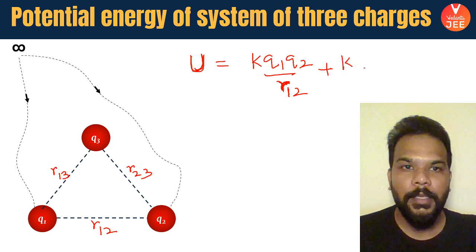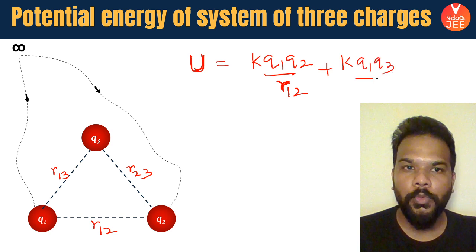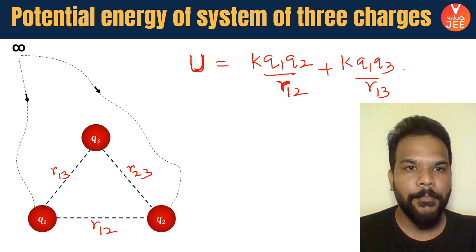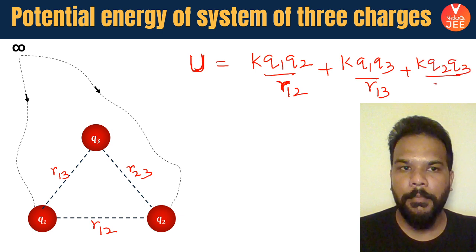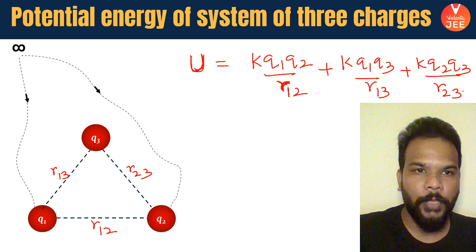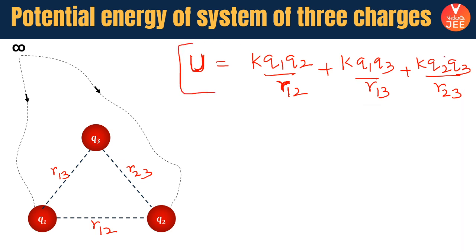That's why K Q1 Q3 by R13 and K Q2 Q3 by R23. I hope it's visible to all of you. Right now, what you see is the expression for the overall energy stored in the system of three charges.